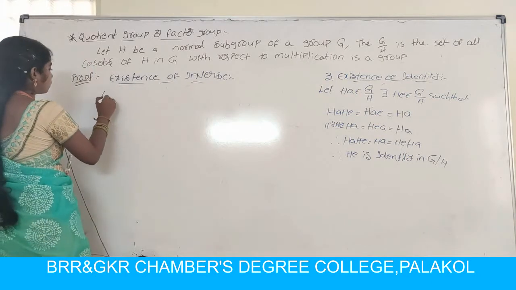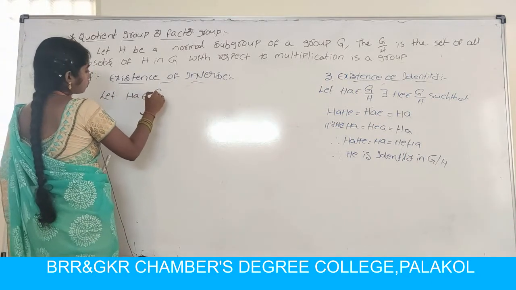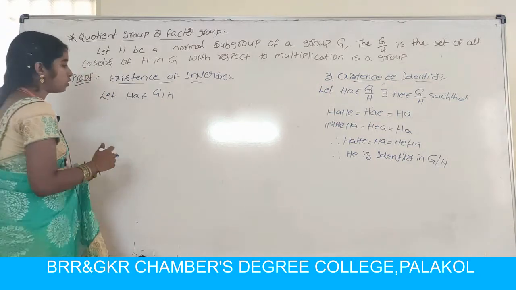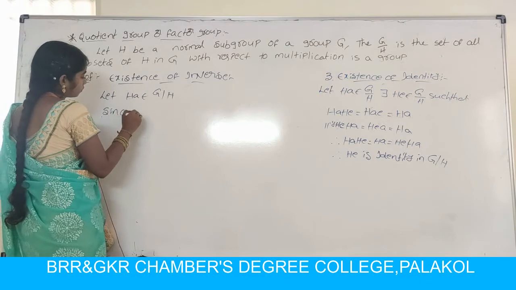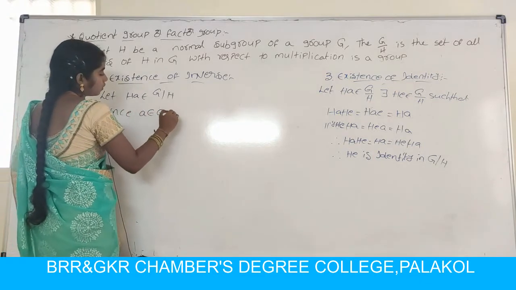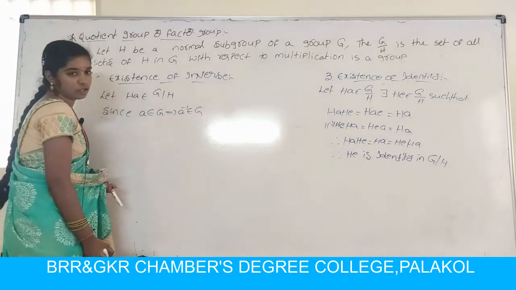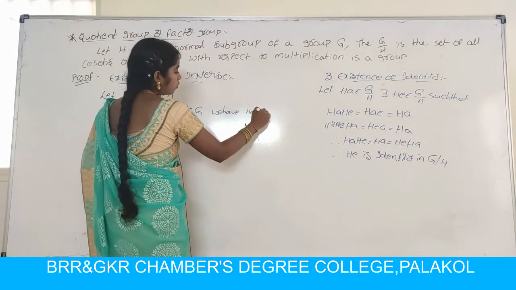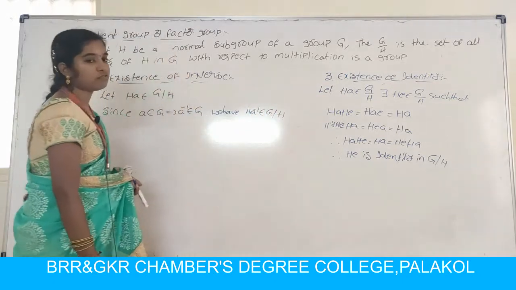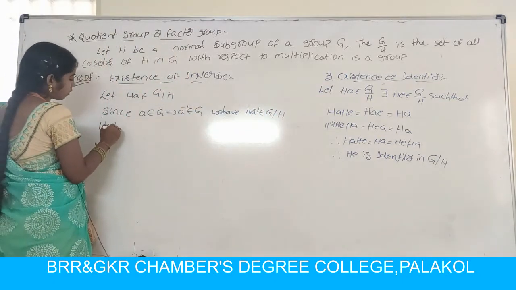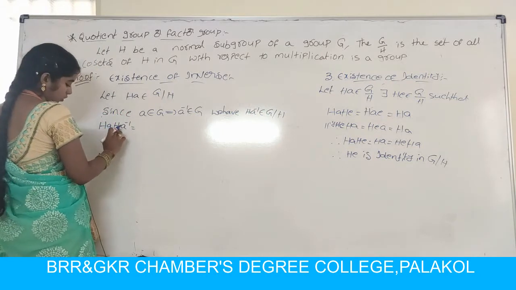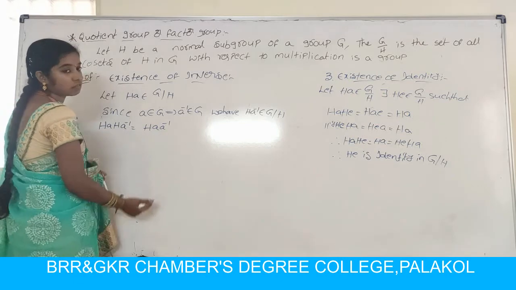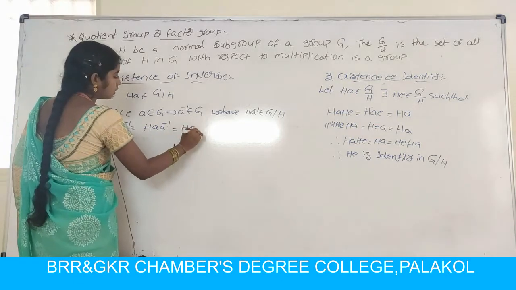So first consider HA belongs to G by H. Since G is a group, since A belongs to G, that implies A inverse belongs to G. So we have HA inverse belongs to G by H. So first consider HA into HA inverse. Already you know that HA into HA inverse can be written as H A A inverse. Already you know that A into A inverse value is E. So HE.